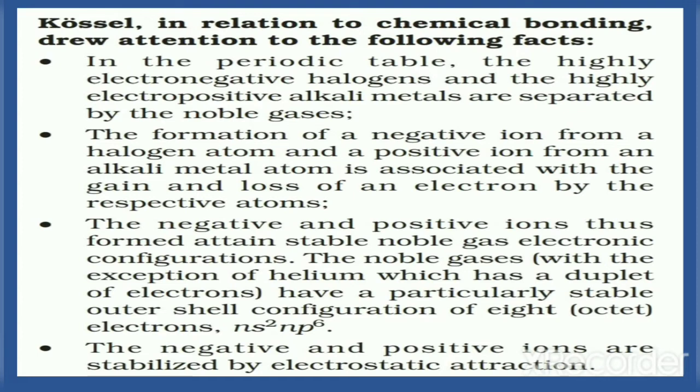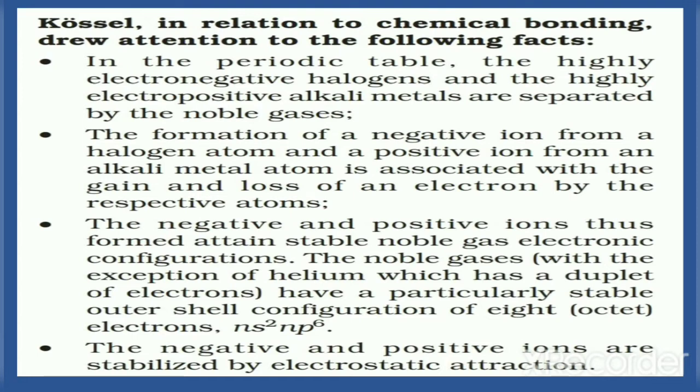Consider the next point. The formation of a negative ion from a halogen atom and a positive ion from an alkali metal atom is associated with the gain and loss of an electron by the respective atoms. We know that a halogen atom requires one more electron to complete the octet. So it has to gain one electron, and when it gains one electron, it changes to a negative ion, that